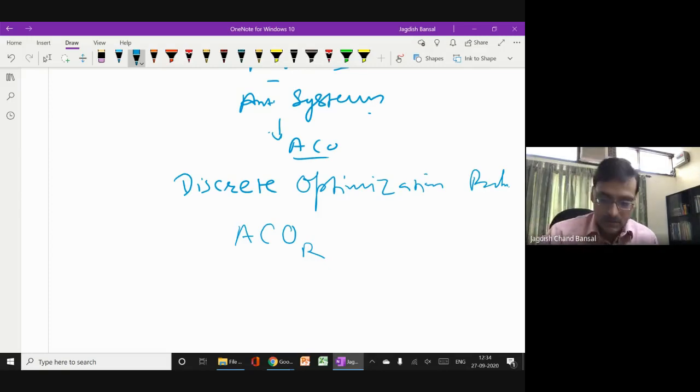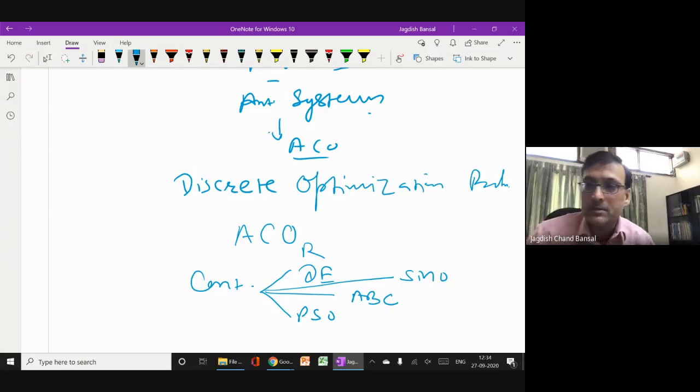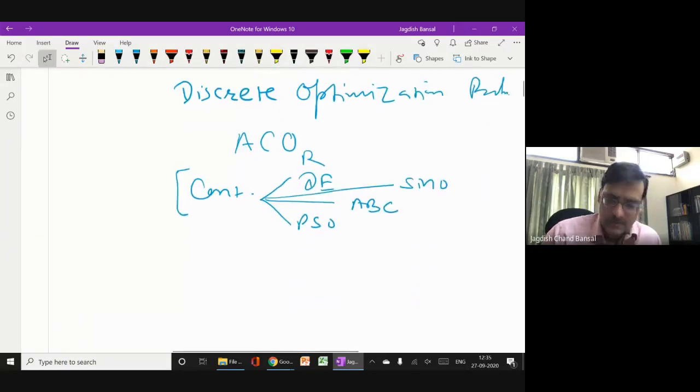If you use some other algorithm for continuous optimization problems, for example, differential evolution is a good choice, PSO is a good choice, ABC is a good choice, and I also proposed one algorithm, spider monkey optimization, that is also a good choice. So for continuous optimization problems, this algorithm is not recommended. If you have a continuous optimization problem, no need to go with this algorithm.